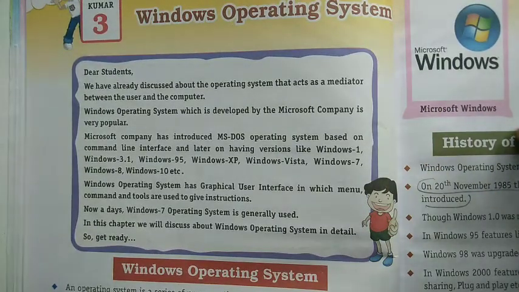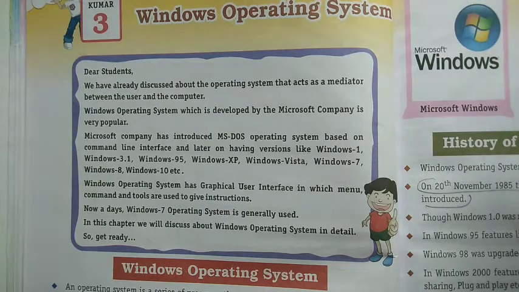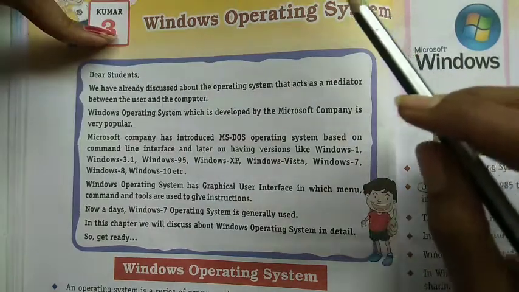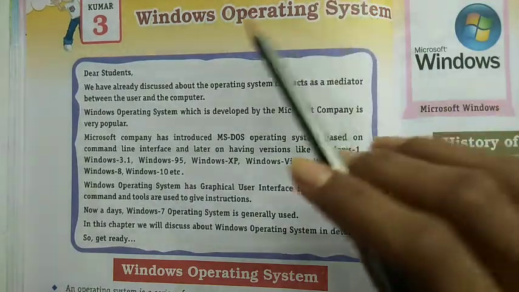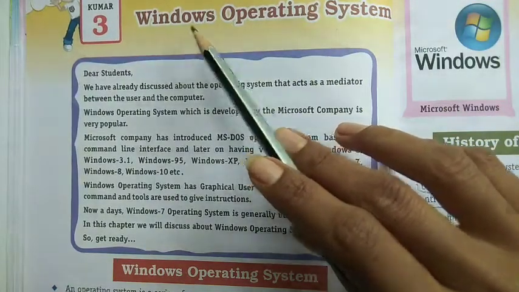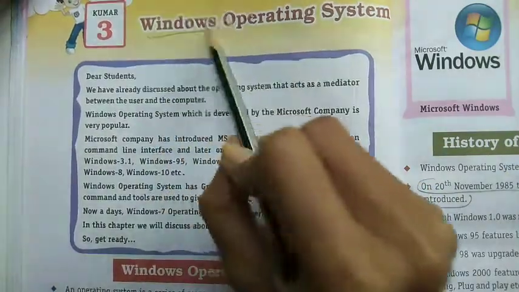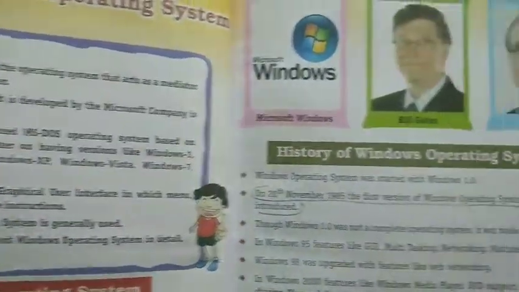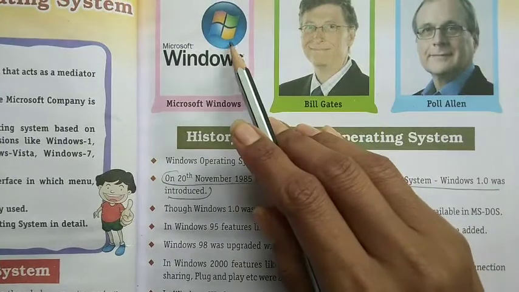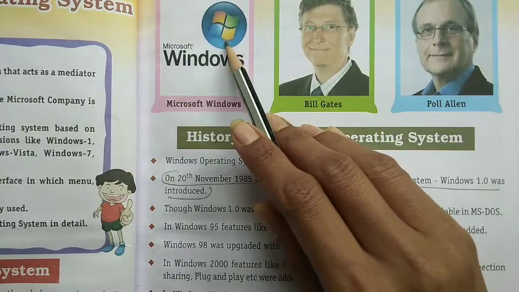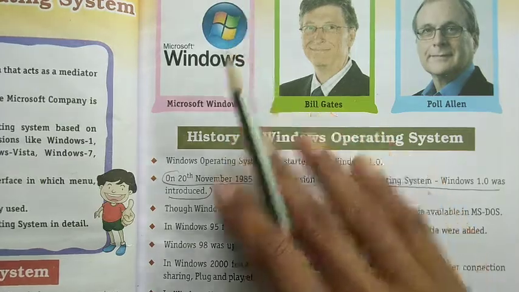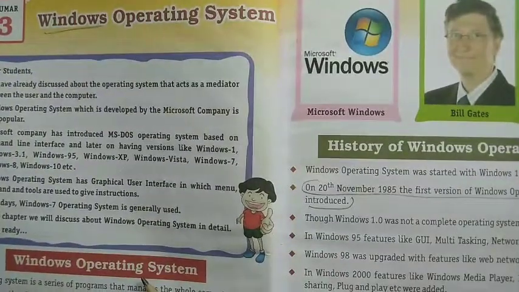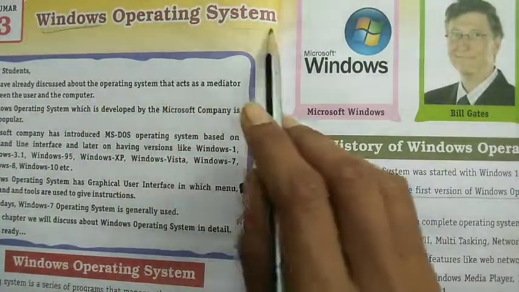We have completed the previous chapters and we are going to start chapter number 3, the Windows operating system. Here, what do you mean by Windows? Windows means when we start our computer, we see a symbol like this. This symbol is known as the Windows operating system. Now, what do you mean by operating system?